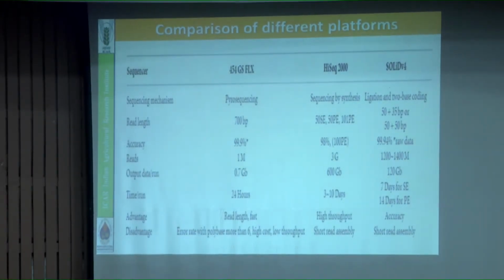Illumina requires 3 to 10 days, but SOLiD requires 7 to 14 days, with single end and paired end reads. But in SOLiD there are sequencing errors, which is why Illumina gives better results. So mostly nowadays Illumina sequencing is used, of course for whole genome sequencing and transcriptome data.